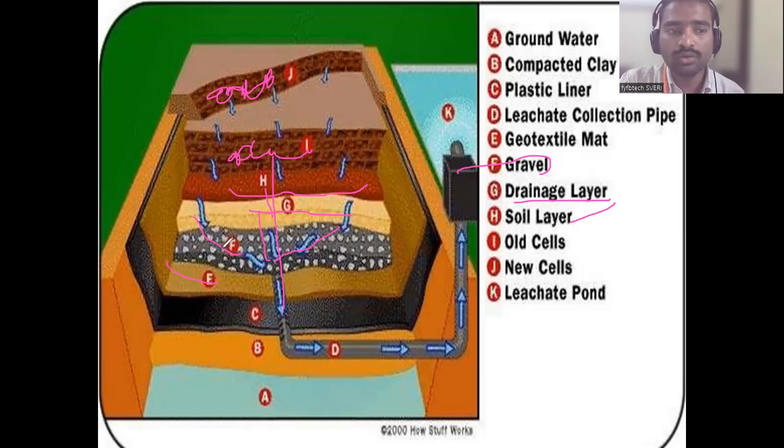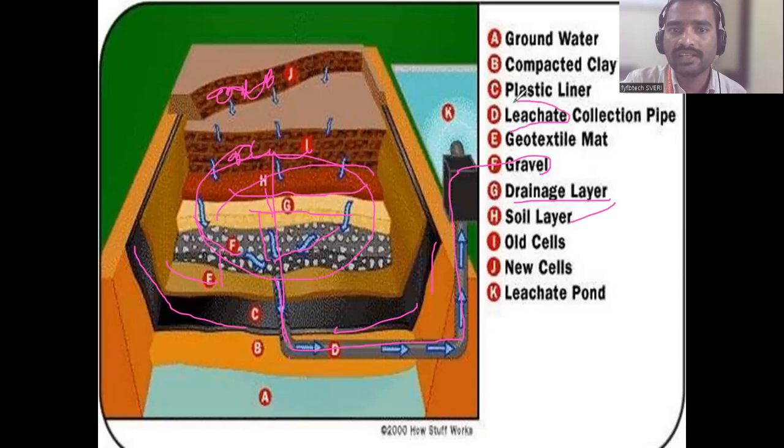This will not allow any leachate or liquid to pass to the next level. In case it does allow, there is again plastic coating. That will not allow it. So there is a pipe system made, and whatever waste liquid is there is again collected and pumped out. Why is it done? Because this is the leachate.